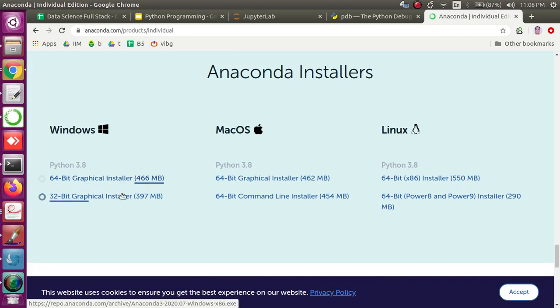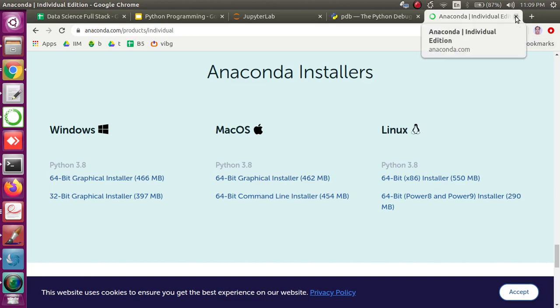This is quite a big software compared to the normal Python, but yeah, you can install this downloader if you are on Windows or if you are on Mac OS. You can easily install this. So on my system it is already installed, so I'm not going to download this again because it is quite huge, more than 450 MB. So I avoid downloading this, but this is the way you could download.